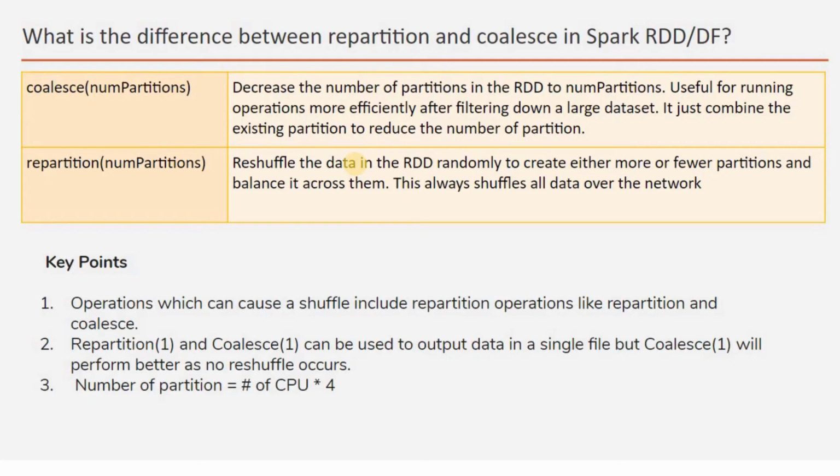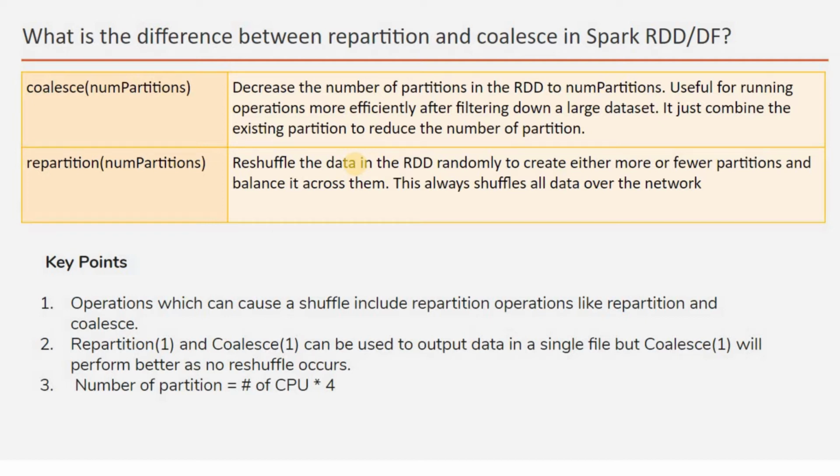So the question could be, what is the difference between repartition and coalesce in Spark, RDD or data frame? So when will we use coalesce and when will we use repartition? Whenever we create a new RDD or data frame, we need to utilize our CPU cores.